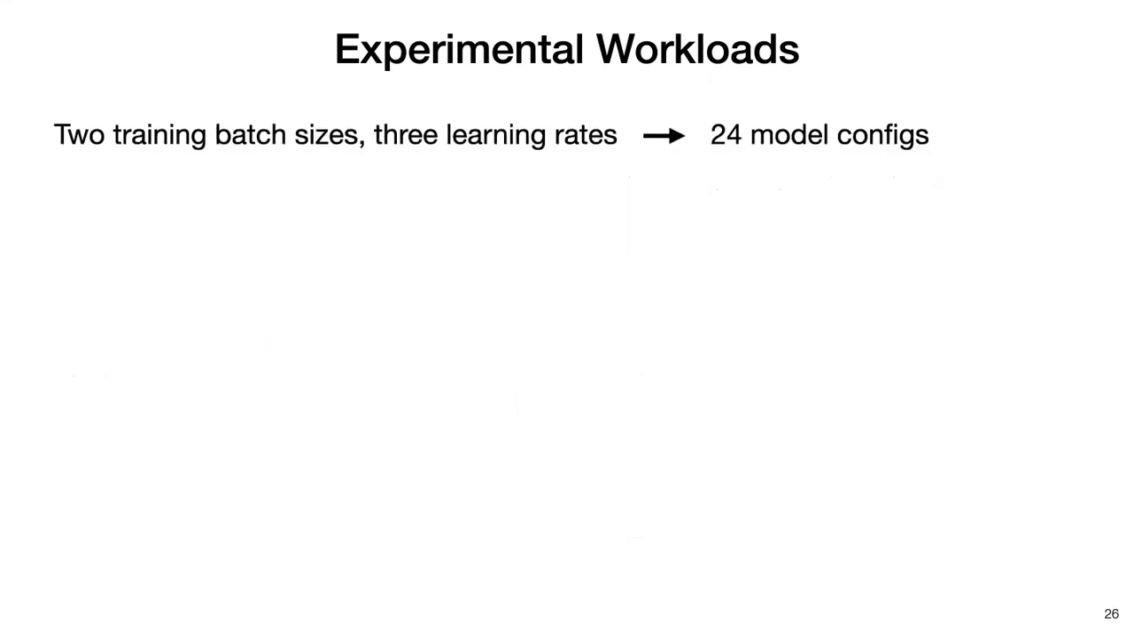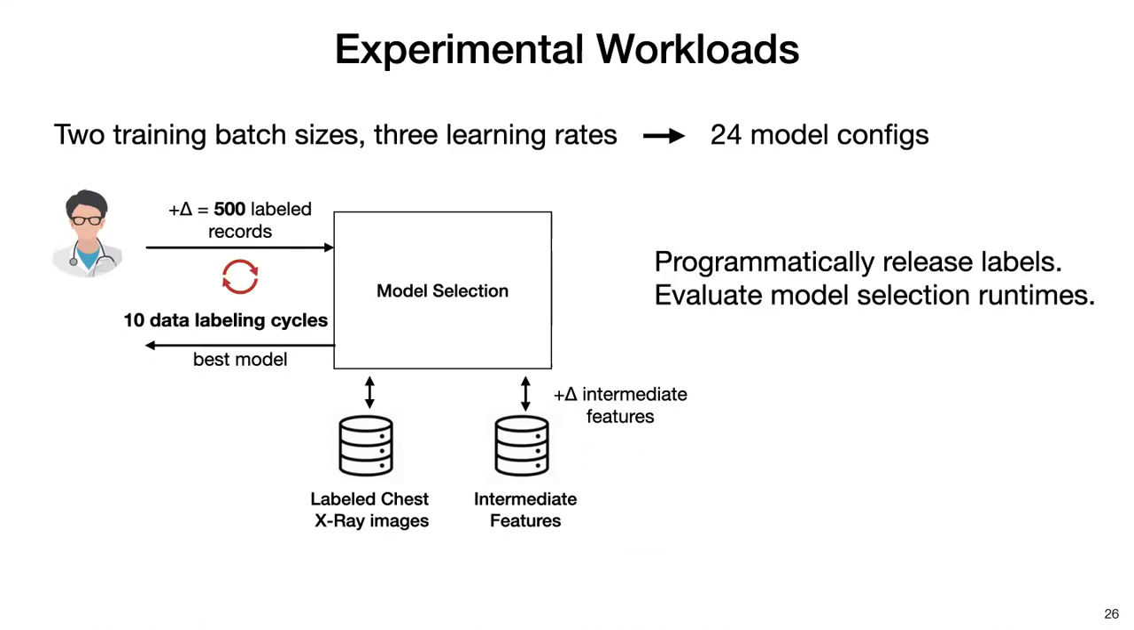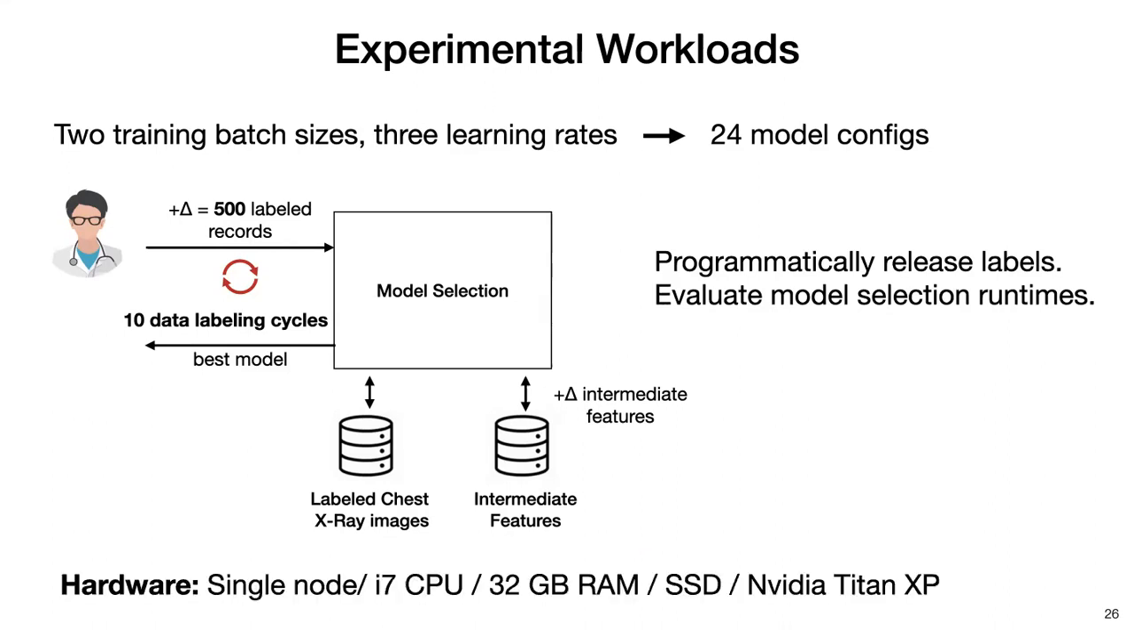For all these workloads, I'm going to explore two different training batch sizes and three different learning rates, which altogether ends up generating 24 different model configurations. As the data labeling setup, I'm going to label 500 records per iteration and repeat for 10 different data labeling cycles. I'm going to programmatically release the labels of the selected data items and evaluate the model selection runtime. All these workloads were executed on a single node machine.